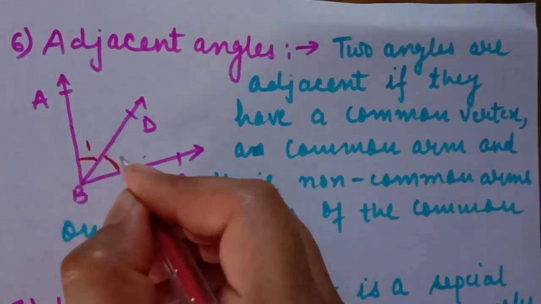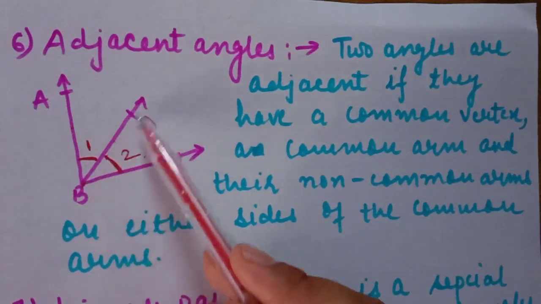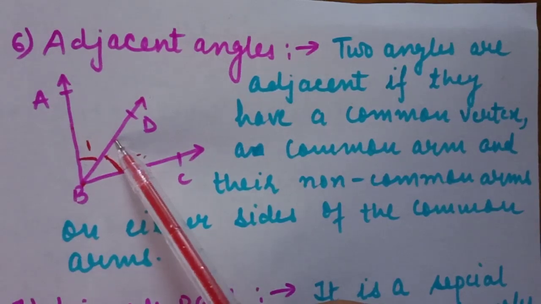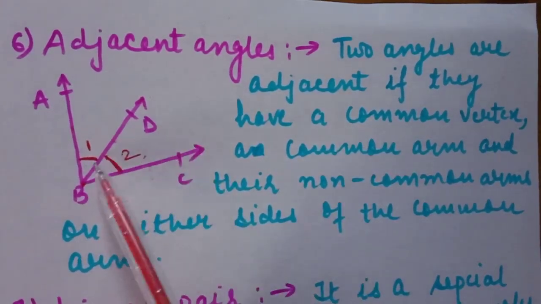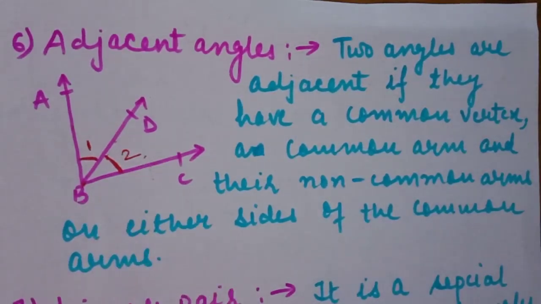Angles 1 and 2 are adjacent to each other because they have a common vertex, they have a common arm, and two non-common arms are also present on either side of the common arm. So if these types of two angles are there, they are adjacent angles. Next one is linear angle.